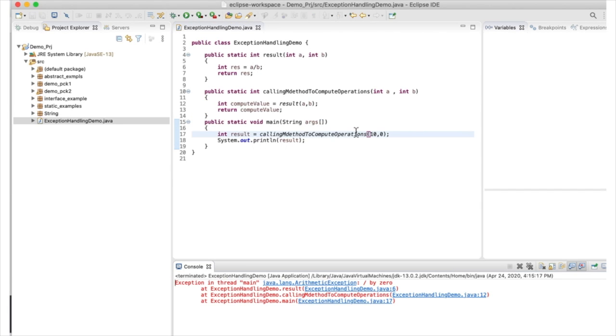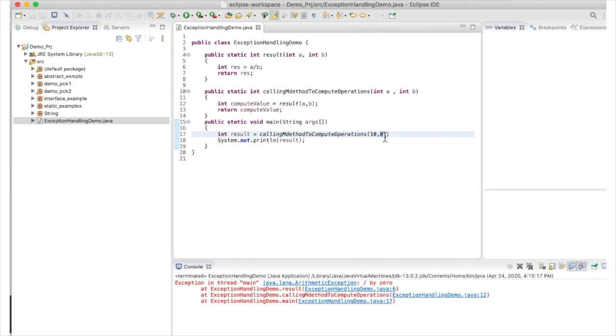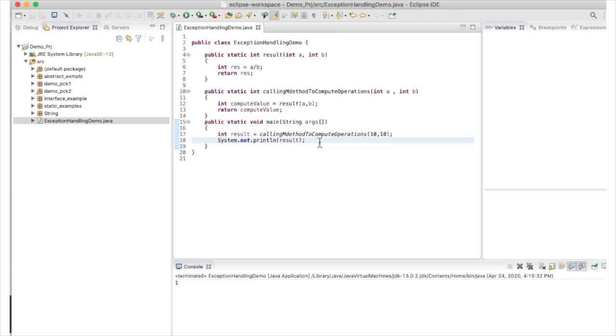Let's see one more example here. Let me fix this. I'm making it 10 by 10 so that the arithmetic exception is gone, and now I'm going to call another method where I will pass a string, and we will try to get a null pointer exception in this string. So let's try to do that first.